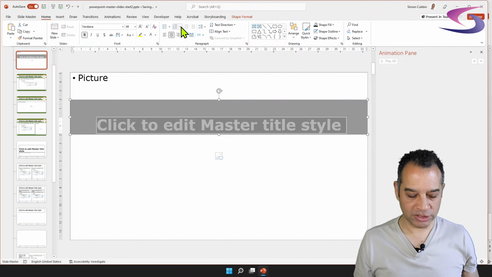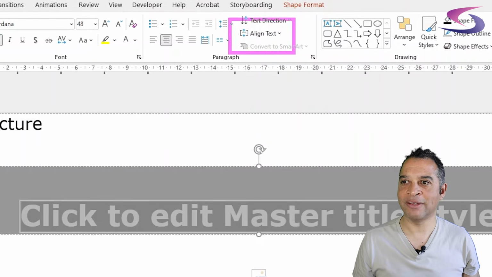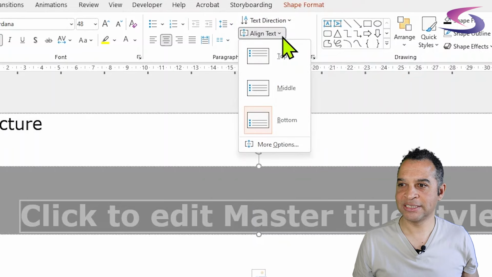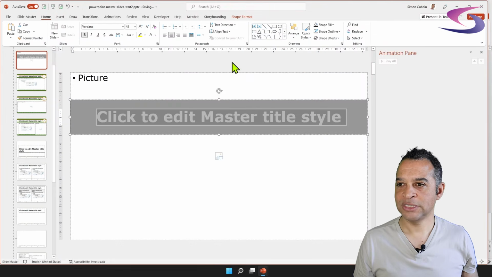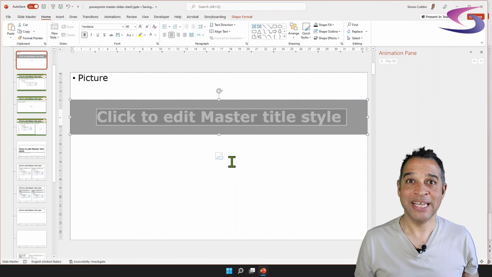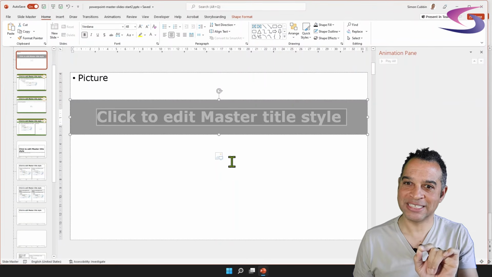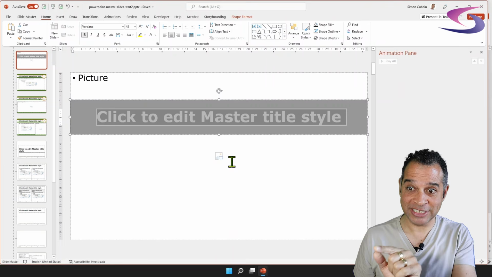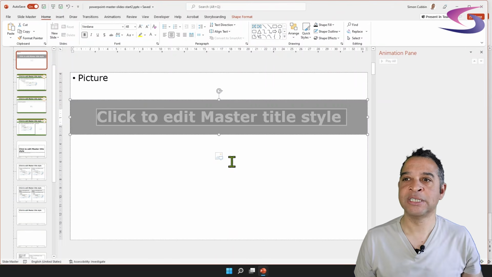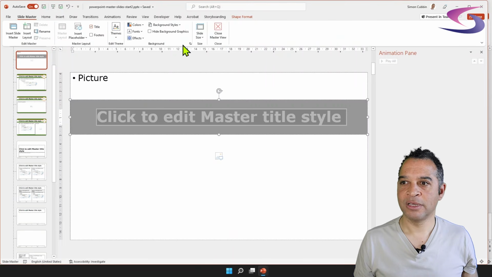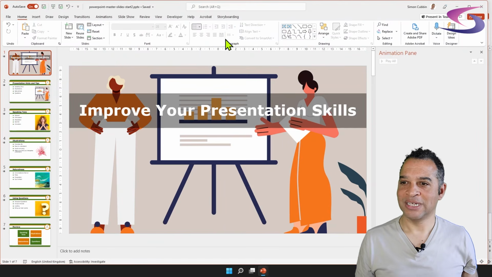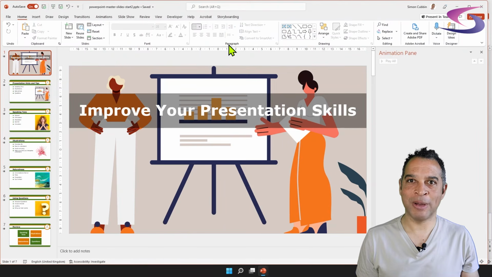So if I go over to the Align Text drop-down menu just here, click on Align Text and choose Middle, and you can see the text is aligned in the middle. So let's go back to our presentation and see what effect changing this layout has had on our presentation. Let's click Slide Master, close Master View, and there we go. That looks so much better.